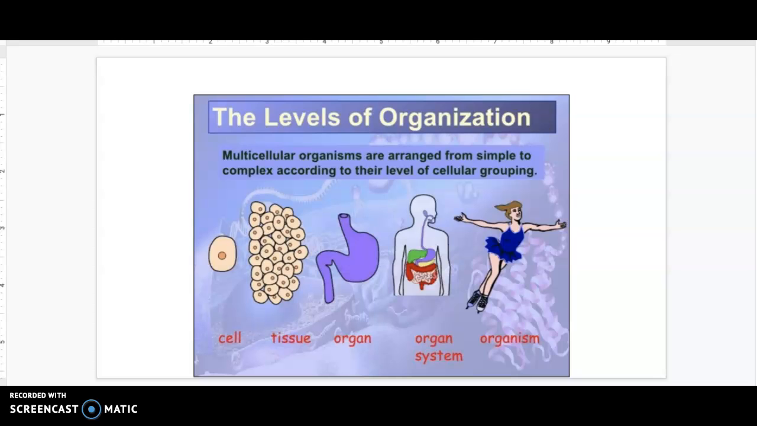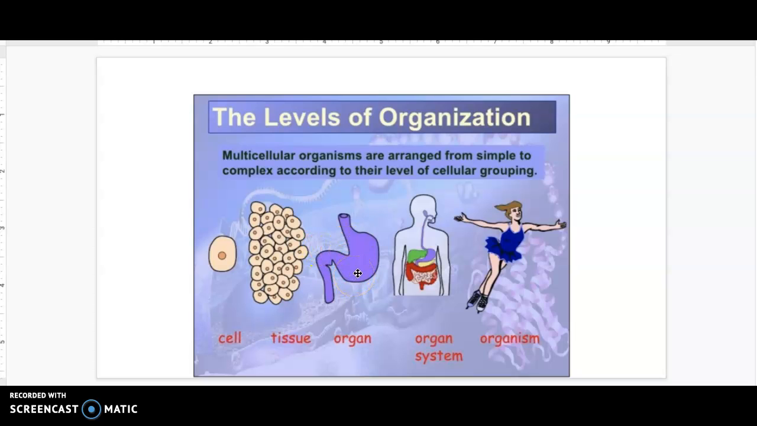So yesterday we started talking about the different levels of organization. We discussed that we're made of individual cells. Some organisms are made of just one cell and some are made of multiple cells like humans. Those cells together can build tissues, working together. Then multiple tissues can build an organ like the stomach that we're seeing here.